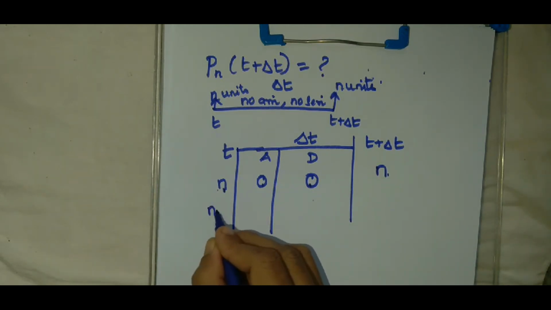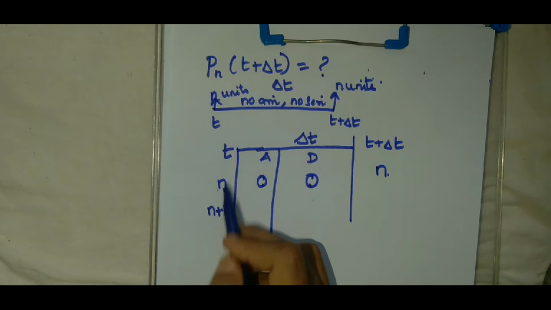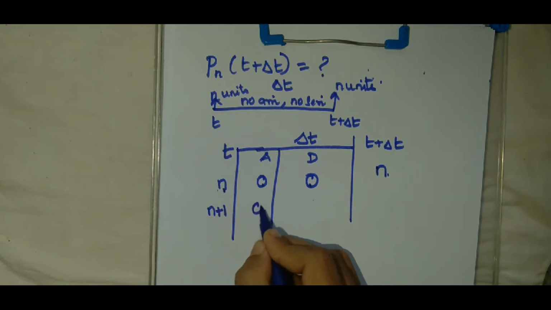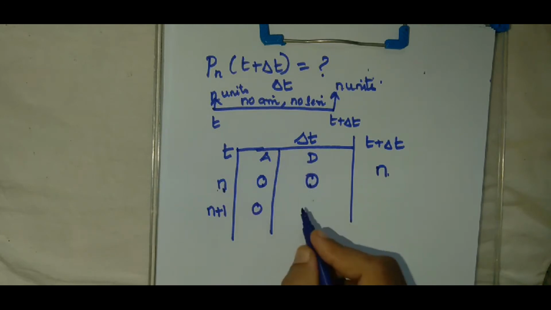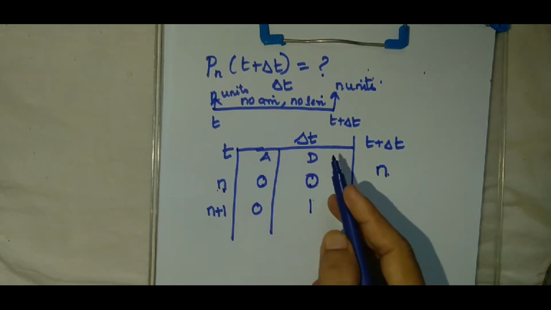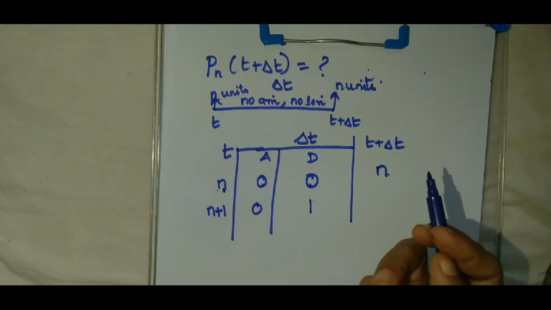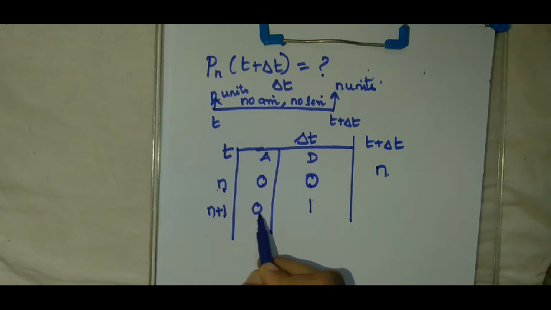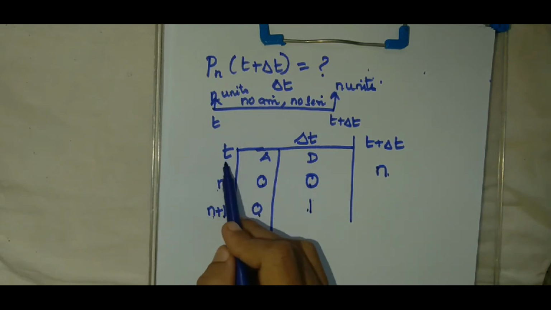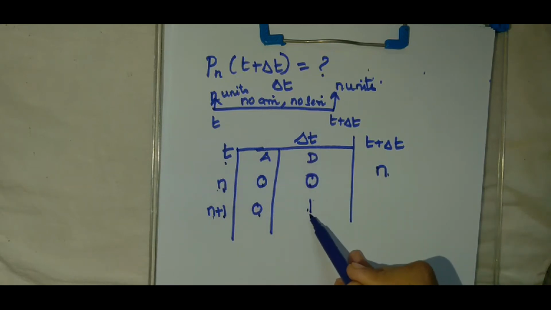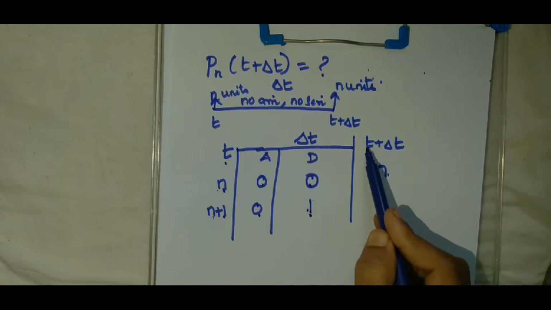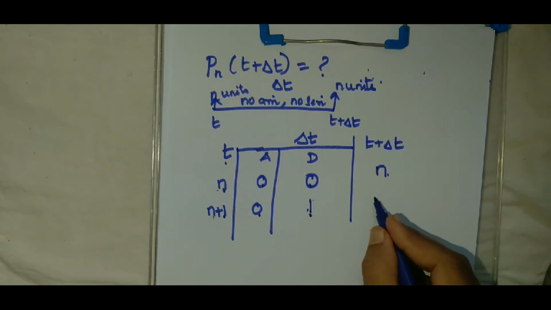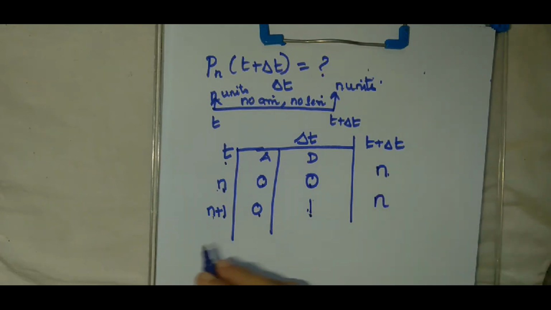If I have n plus 1 customers in the system during the time t, and no arrival and one departure in delta t, we should add the arrivals and we should subtract the departures. So n plus 1, no arrival, one departure. So already we have n plus 1 in time t and one departure taking place in delta t, and therefore in time t plus delta t I have n customers in the system.